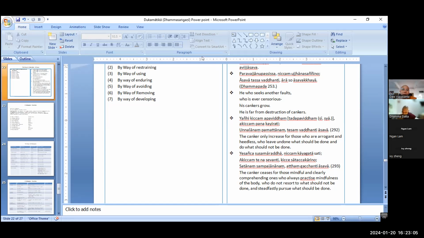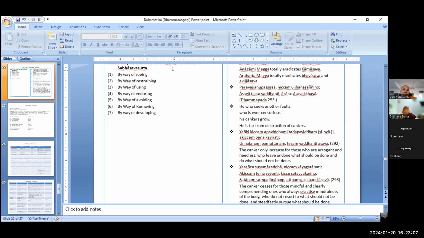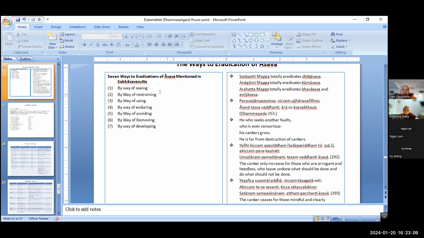So now in BA, you have to study the Sabbasava Sutta, right? In Suttanta. No, I saw this in BA, first BA semester we studied. You have studied all this. Yes, sir. In the first semester, we already studied that one.